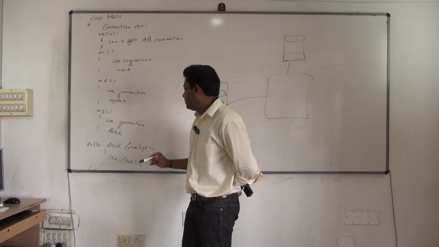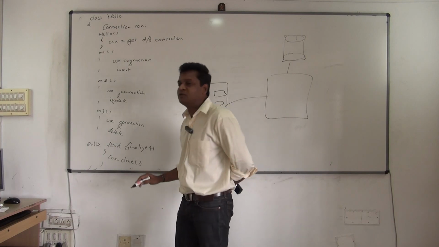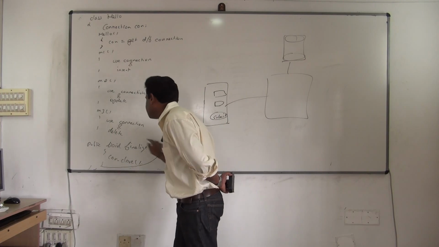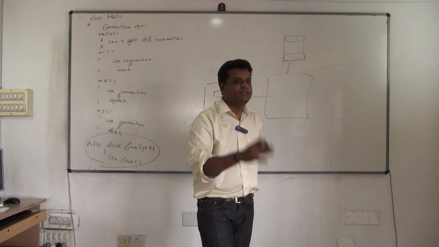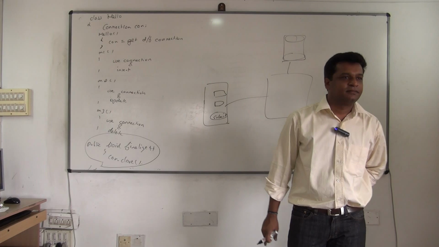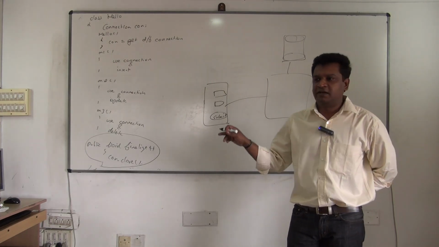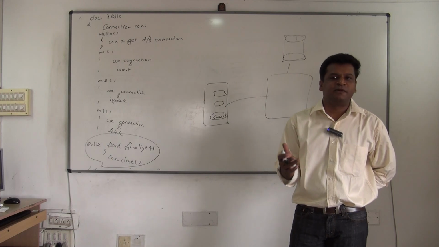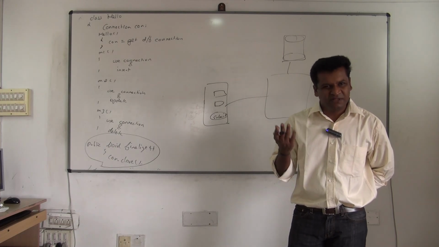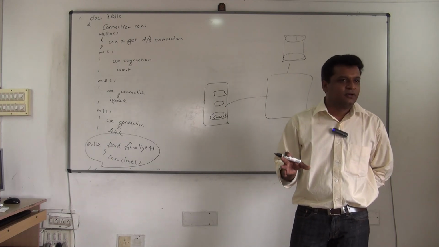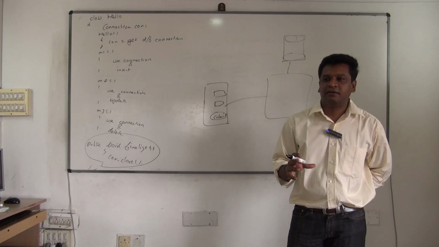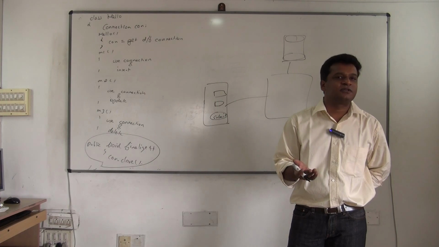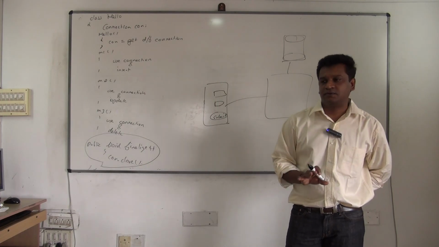But one more thing Java is telling, and if you read the books, you'll understand more deeply: many times the finalize method is not guaranteed to execute. So Java gives the support like this, but it also says many times the finalize method will not be executed. So that's why we never use finalize. All resources will be used at method level only. In methods only you will initialize the resource and you will release the resource.